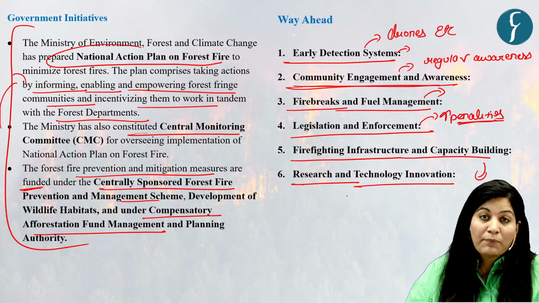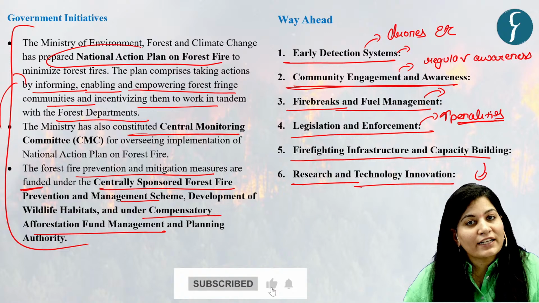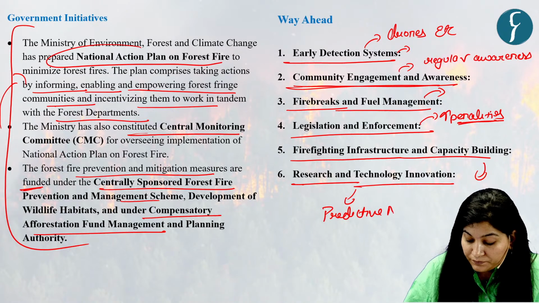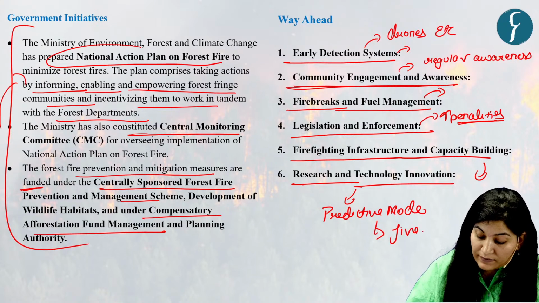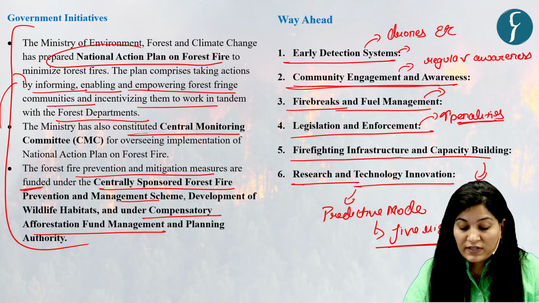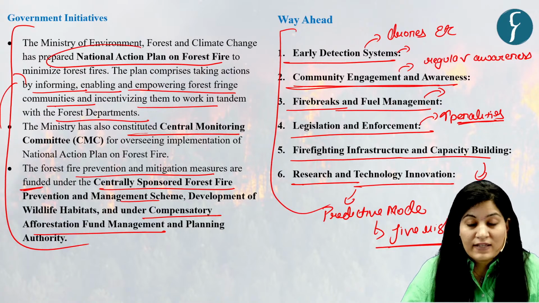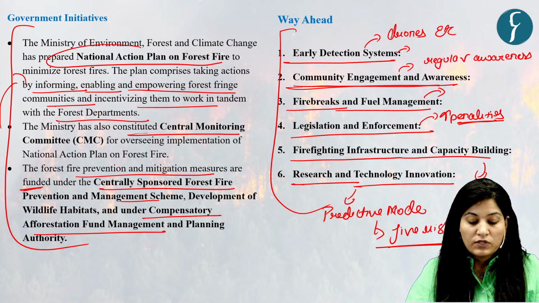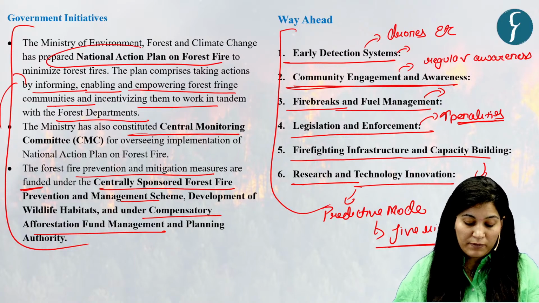Now we need to support research in this sector. We need to invest in predictive models and decision support to anticipate fire risk and prioritize preventive measures. So these are the steps which we can take to curb or reduce the risk associated with forest fire. So this is about forest fire. If you have any doubt, please drop your doubt in our comment box.